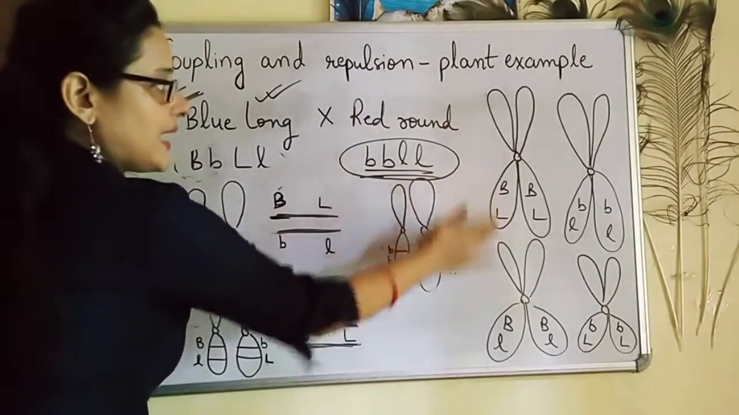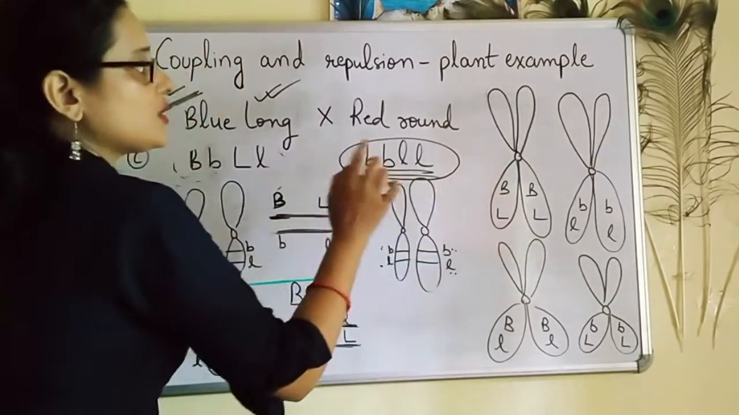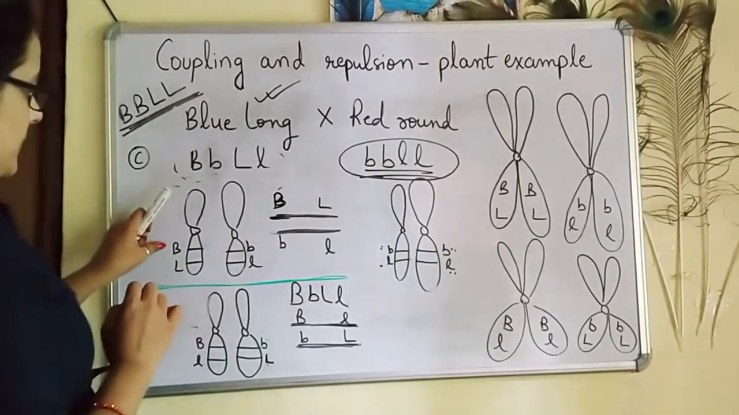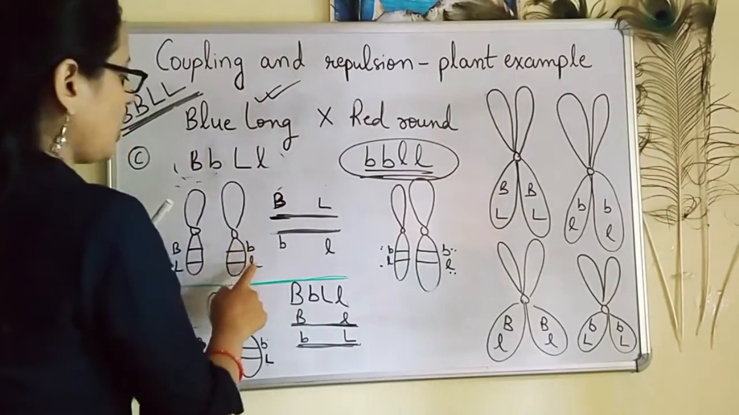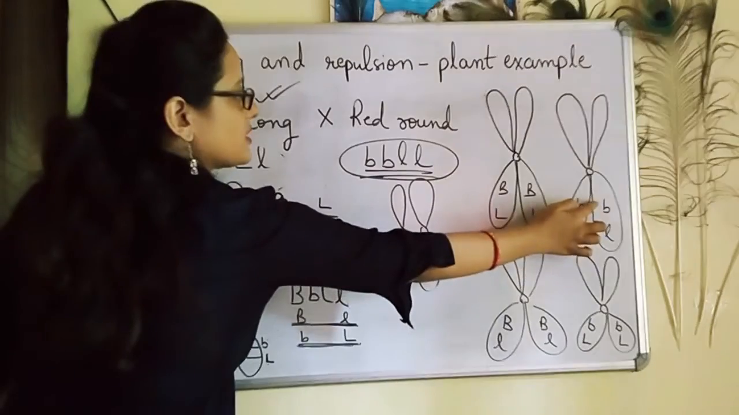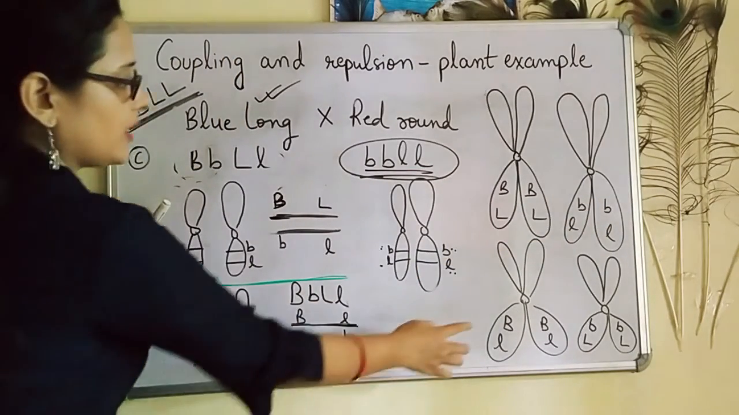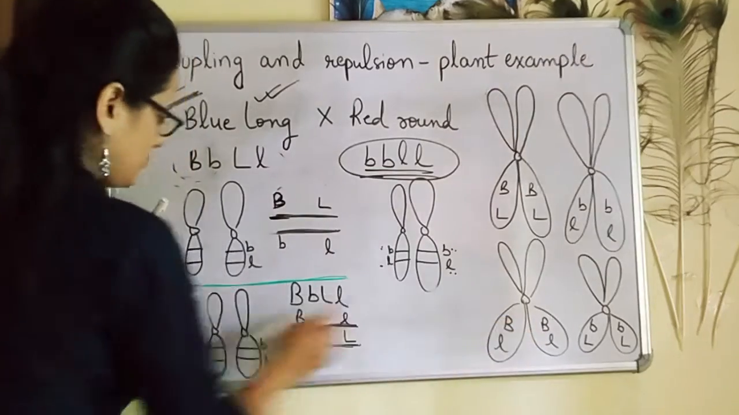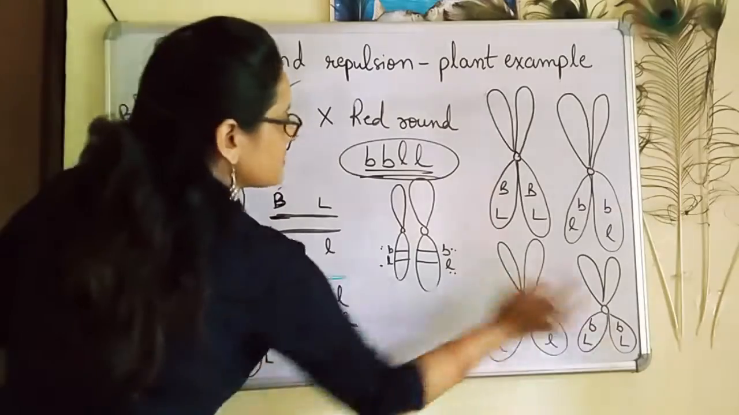So tetrad stage has reached, and as these two chromatids are identical to each other, the type of allele will be the same. Capital B, capital L, capital B, capital L, capital B, capital L, small b, small l, small b, small l, small b, small l. Over here capital B, small l, small b, small l, capital B, small l, capital B, small l, and small b, small l, similar to this, small b, small l.